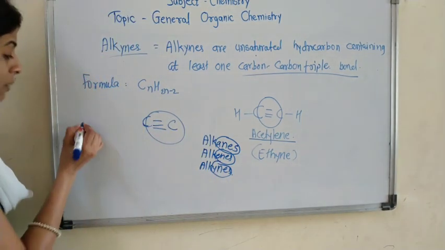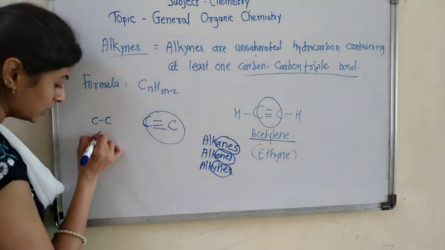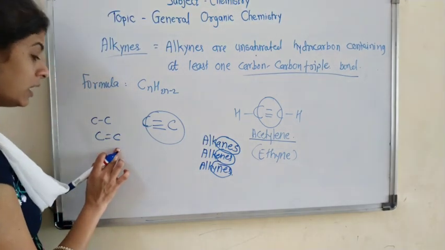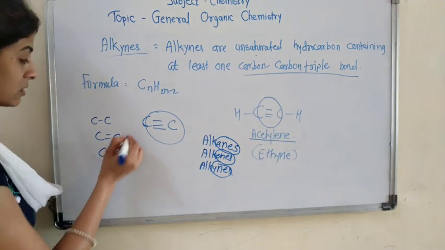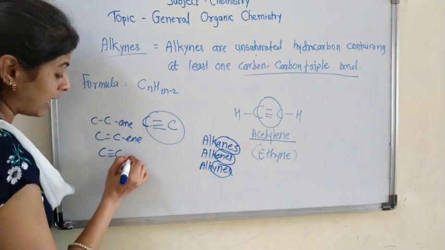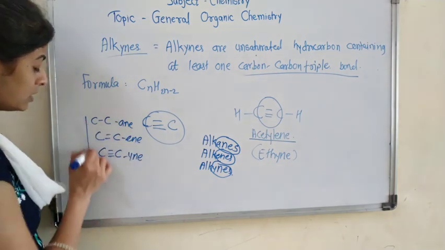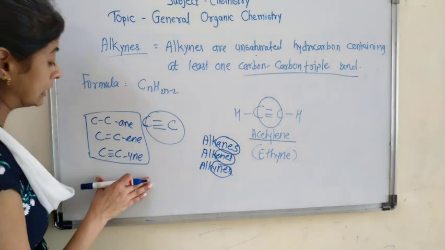If the compound has a single bond, it is an alkane; C double bond C, alkenes; C triple bond C, alkynes. ANE, ENE and YNE. This is the basic difference between alkanes, alkenes and alkynes.